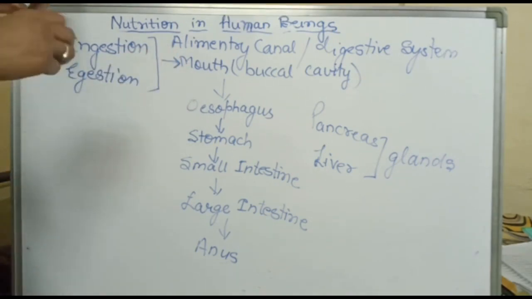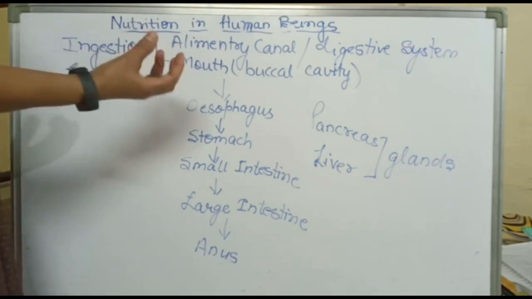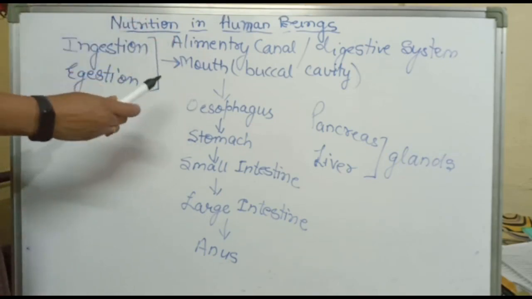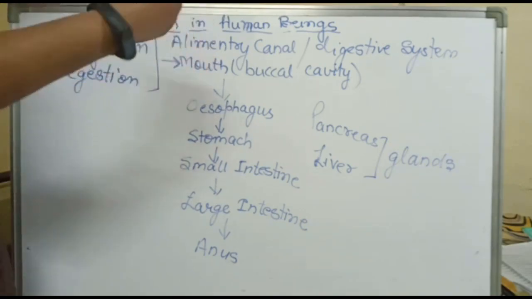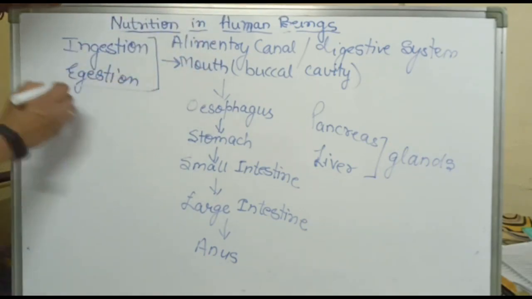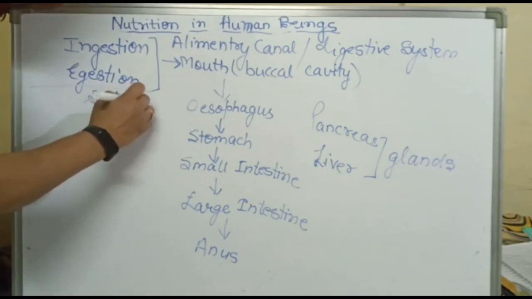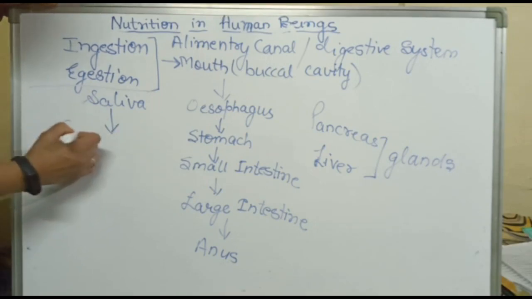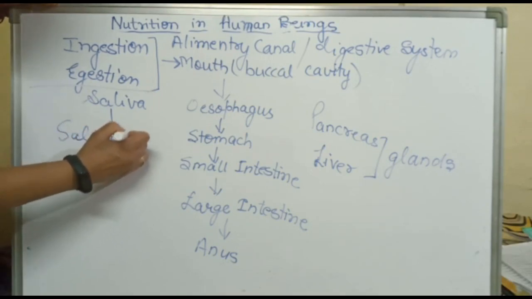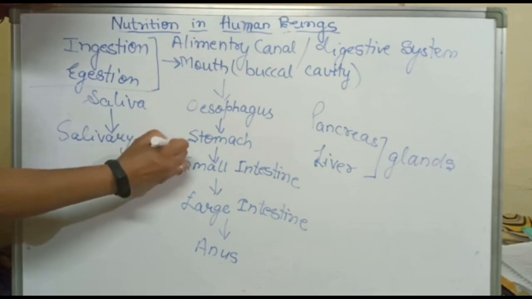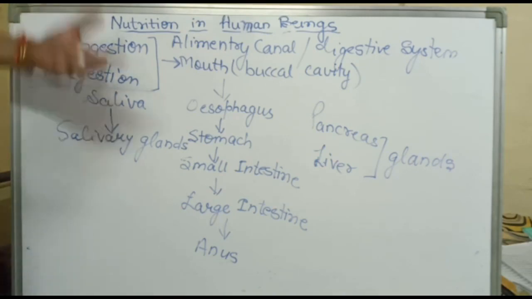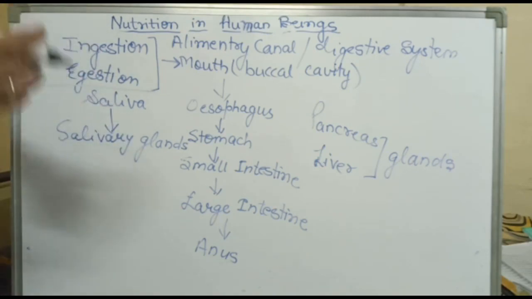Our food is in big, large pieces. These large pieces are crushed into small pieces and mixed with saliva. What is saliva? From where does this saliva come? This saliva is secreted by salivary glands, which are present in the buccal cavity. Right? So this saliva mixes with the food and converts it into a paste-like substance.